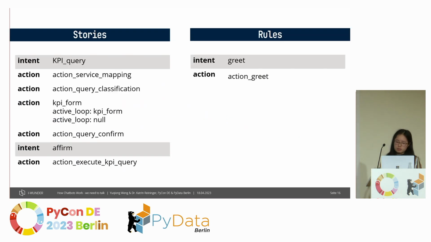Afterwards, we also have to define stories for our chatbot, as well as rules if necessary. A story is a sequence of intents and actions in order. This is a kind of abstraction of what our conversation should look like. Rules are a special form of stories, but stricter, which means that the chatbot will always follow the rules first and then the stories.